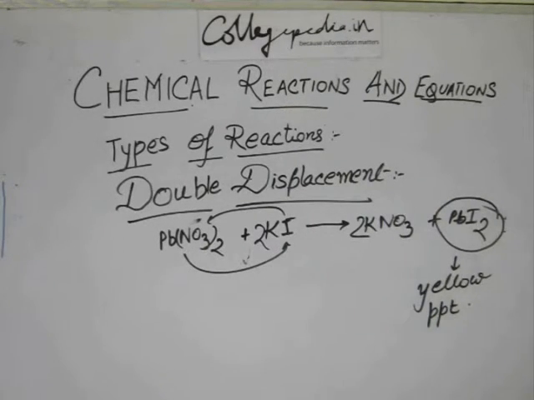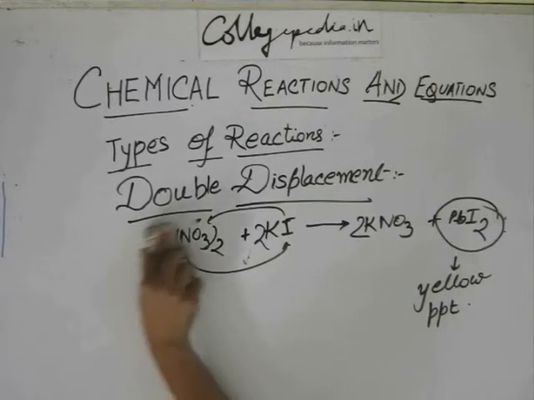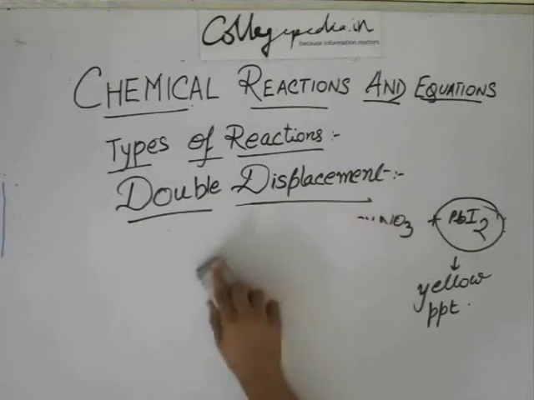Or they can ask you, you mix lead nitrate and potassium iodide solution, what do you observe? Observation is that there is a yellow precipitate of lead iodide, and you give the reaction, of course. That is a very mandatory thing. You have to always give the reaction.